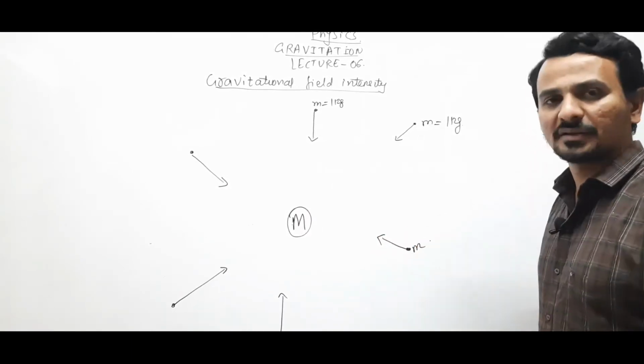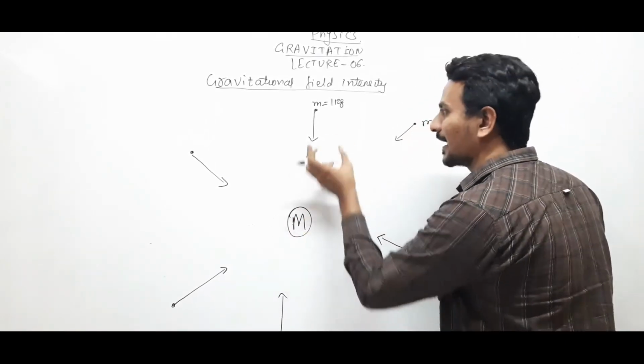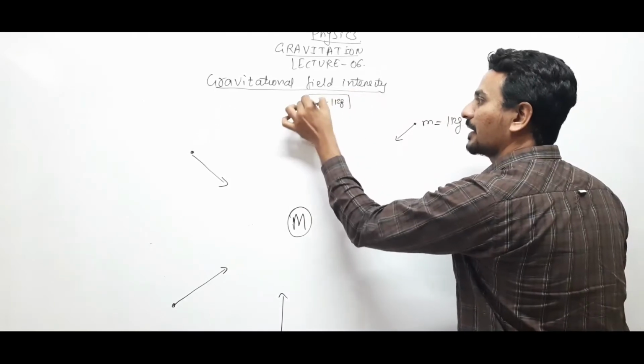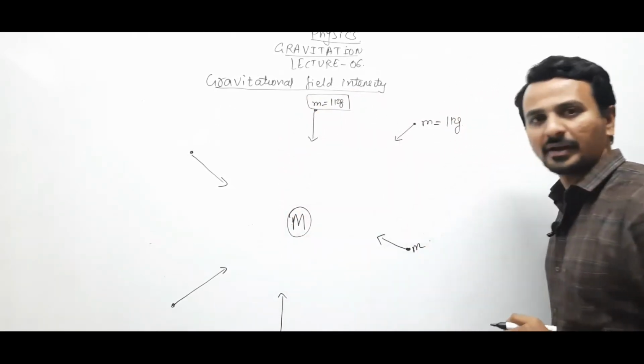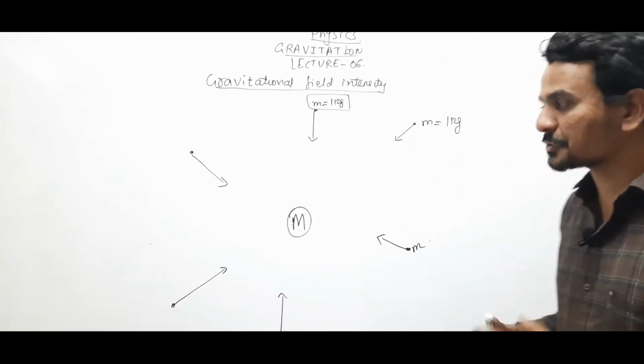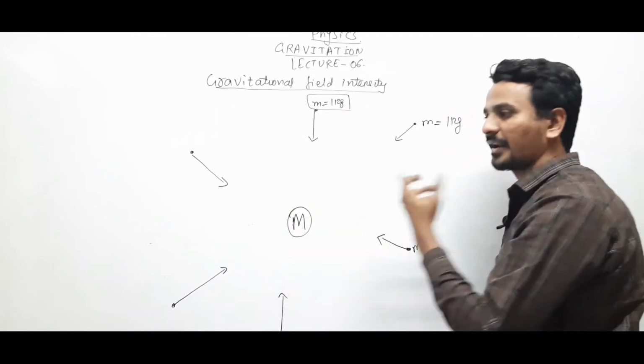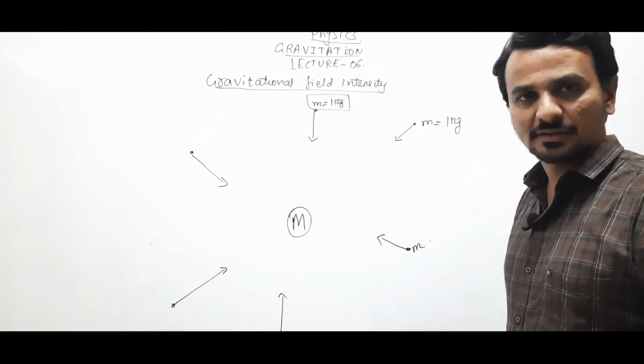Now, the question that arises is how this mass is able to attract a unit mass which is at a distance, right? They cannot interact directly. There must be something because of which this unit mass is being attracted towards the bigger mass.